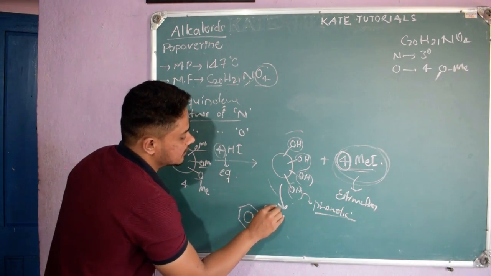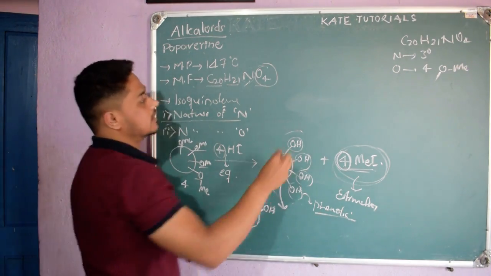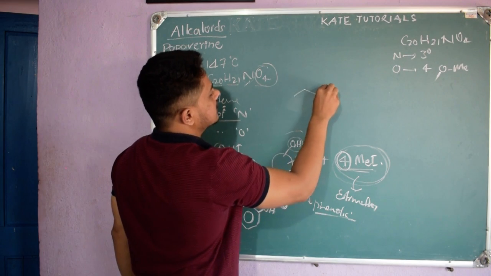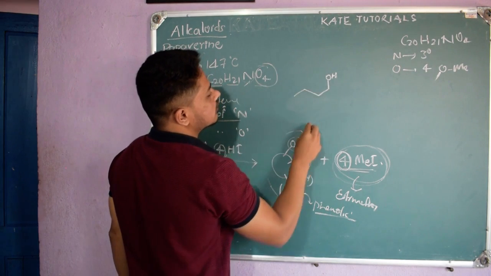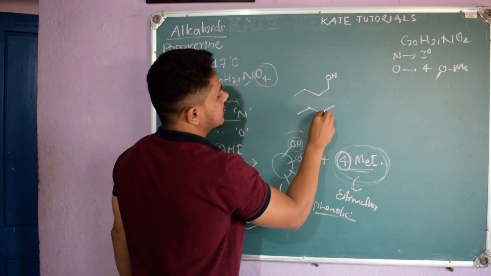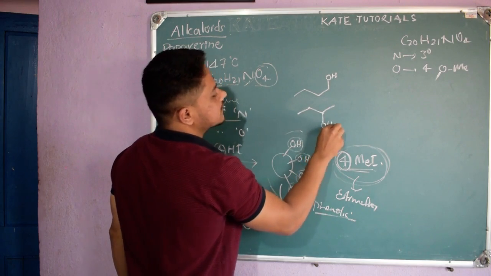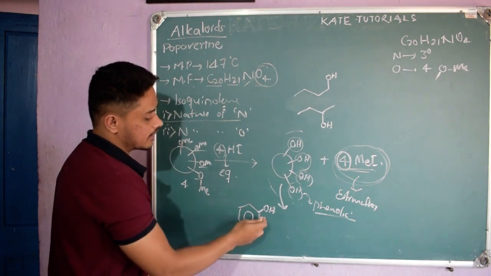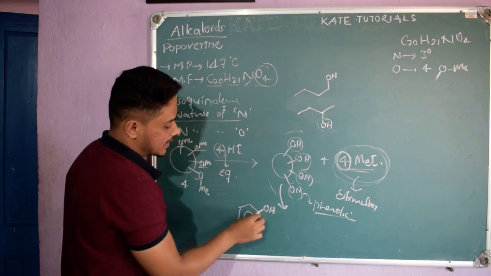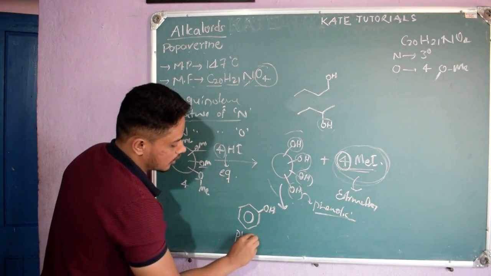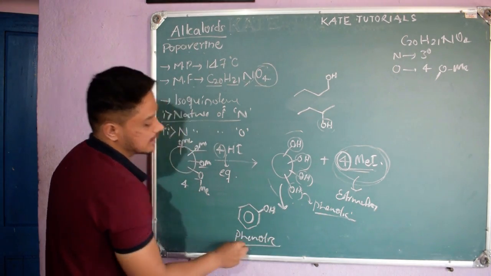See, alcoholic we know, if this is there, this is simple primary alcohol. If I have it like this, it will be secondary alcohol, right? But if OH is attached to any aromatic ring, that is nothing but phenolic. So this is nothing but phenol.